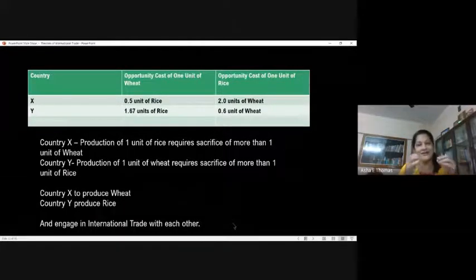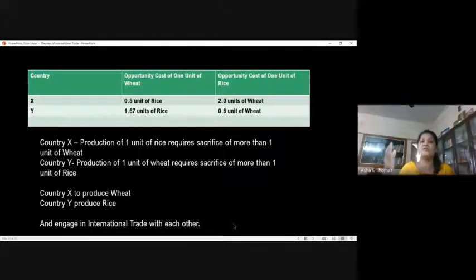In fact, it is aligned with other theories like the Heckscher-Ohlin theory, where you talk about abundance and scarcity. Here, you are not limiting the explanation to one factor. You are looking into the concept of opportunity cost, the cost of the next best alternative foregone for achieving the objective. So that's the idea behind the explanation of this concept, and that's about the opportunity cost theory.